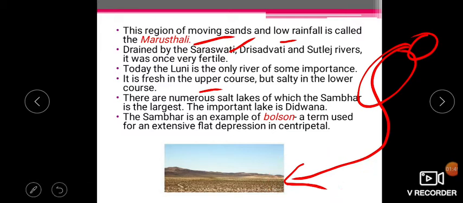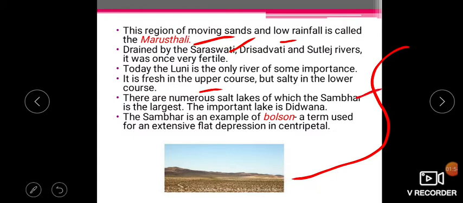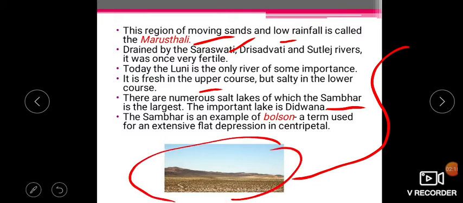Some lakes are also there. You know about the Sambar lake, that is near Salasar also. Sambar lake is the largest lake, and the second important lake is Didwana lake. Both are salt water lakes. Sambar is an example of a bolson, a term used for an extensive flat depression in centripetal, means in the center. You can see this plain area is a flat area. This area is called the bolson.